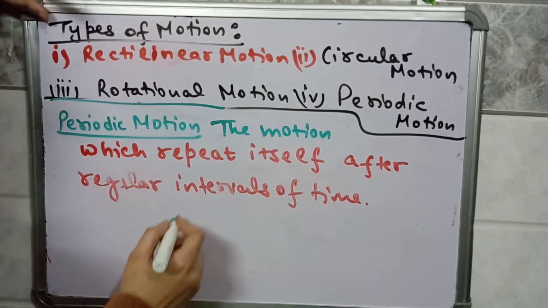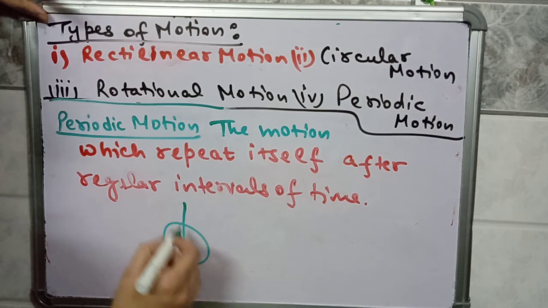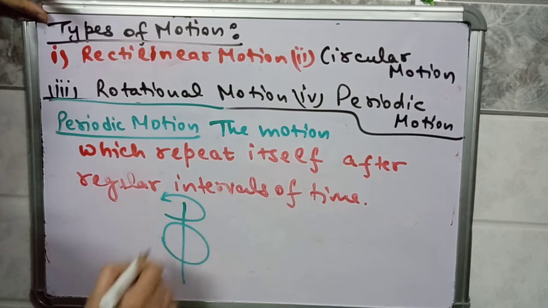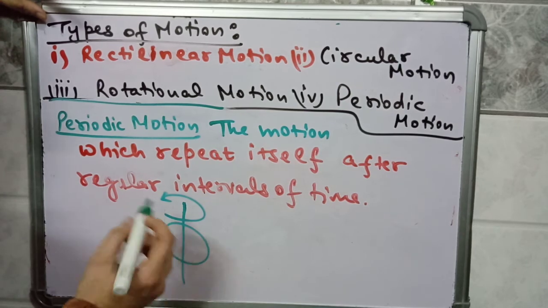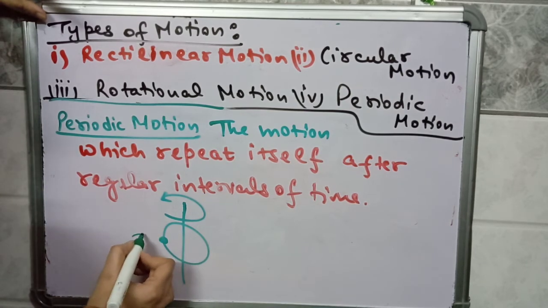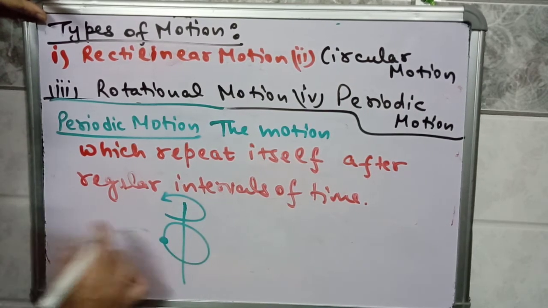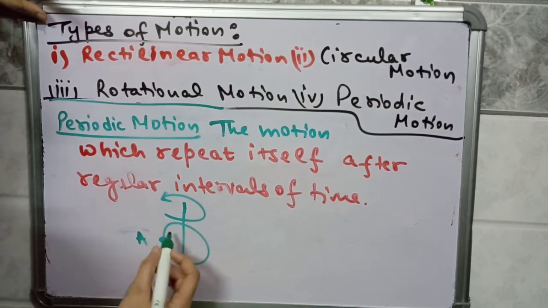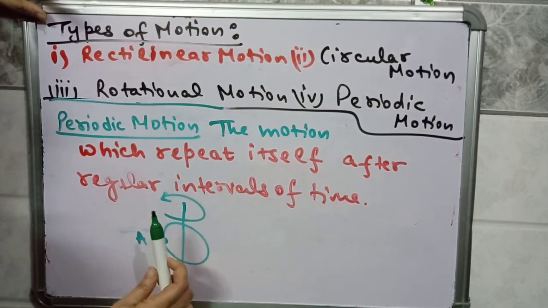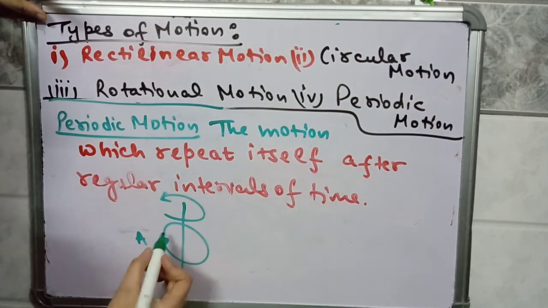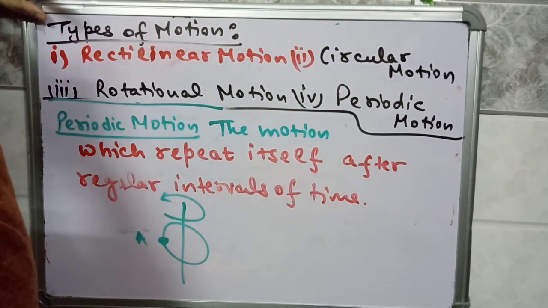Also in 24 hours, earth completes its rotation. Rotation is spinning around its own axis. So suppose earth has started spinning motion from point A, then it will be rotating like this. Suppose this point is where earth has started spinning motion.